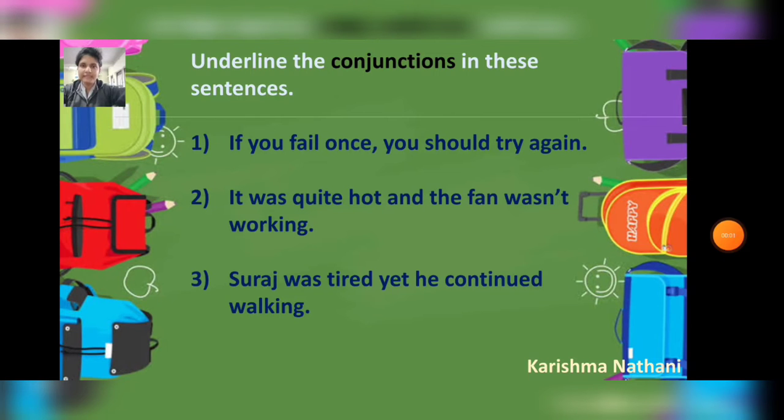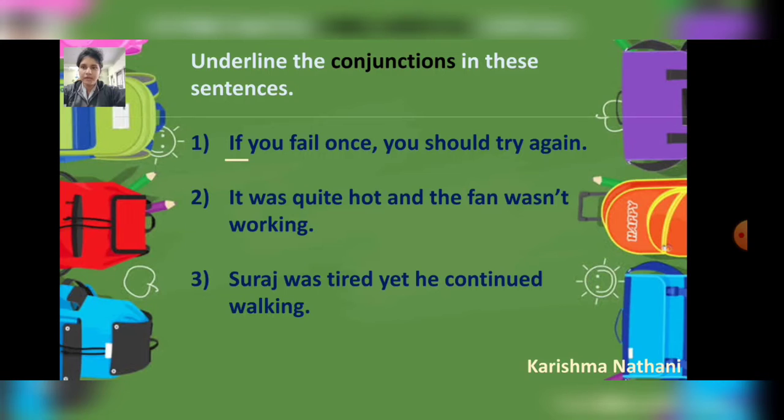Now let us understand this concept with your text exercise. Exercise number 1 is underline the conjunctions in these sentences. We have to find conjunctions from the sentence and underline that. If you fail once, you should try again. Conjunction is if.